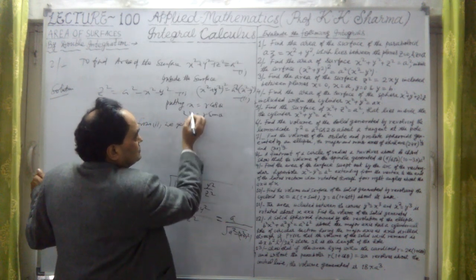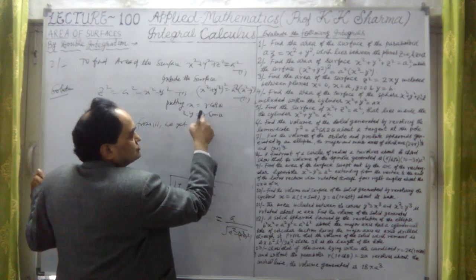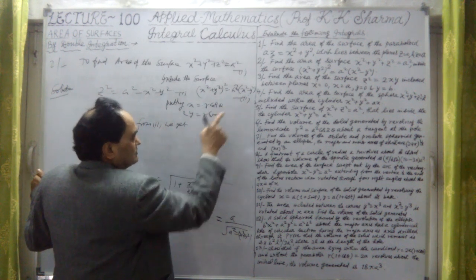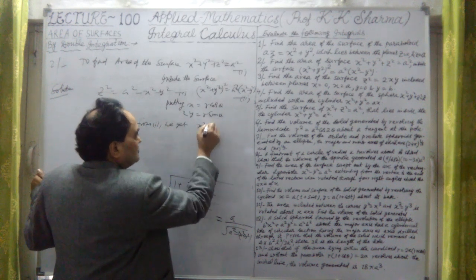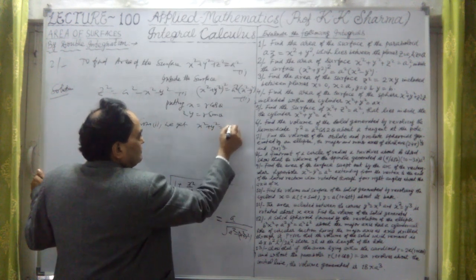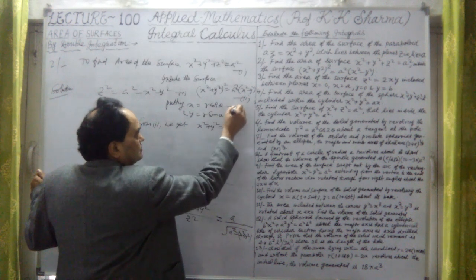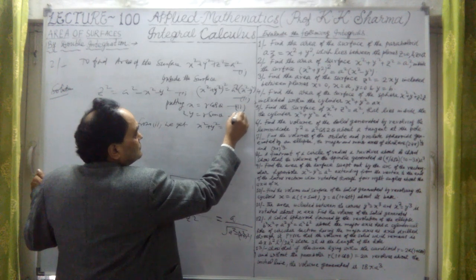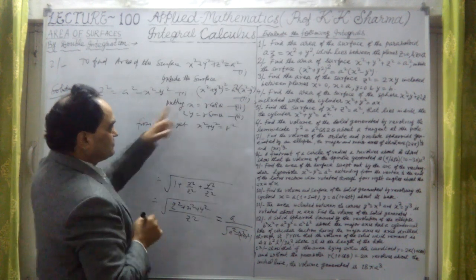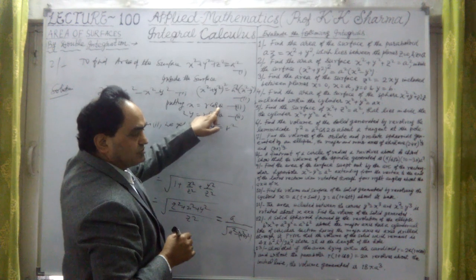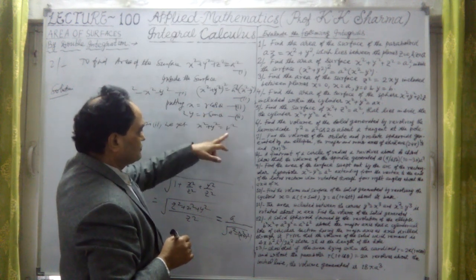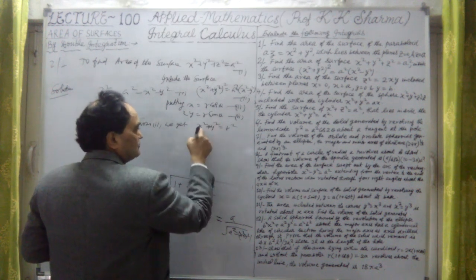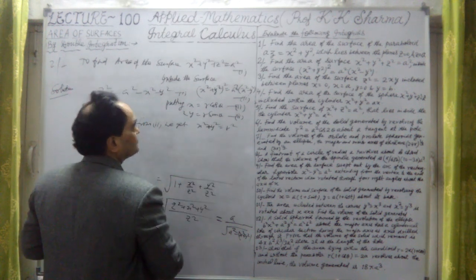By squaring these two, we will just square them and add them. So r square into cos square theta plus sin square theta, that means 1. So here x square plus y square will be equal to r square, because squaring the third equation and the fourth equation and adding, x square plus y square equal to r square cos square theta plus r square sin square theta. If I take r square common, then sin square plus cos square is 1. That is x square plus y square equal to r square.